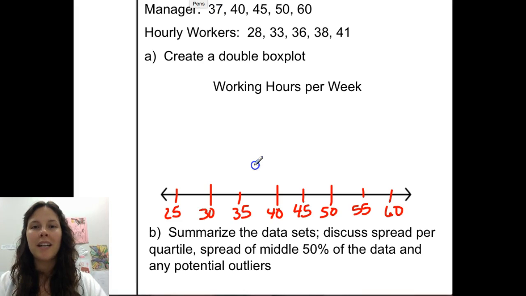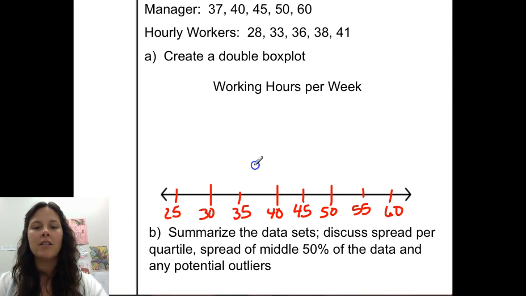Notice how my box plot has a title overall. We're analyzing the data of how many hours per week different groups of people work. So we have managers that work anywhere from 37 up to 60 hours a week, and the hourly workers work anywhere from 28 up to 41 hours per week. We're going to put two different box plots on the same number line. They're going to be one on top of the other, and we're going to label each box plot separately as well as that title overall.